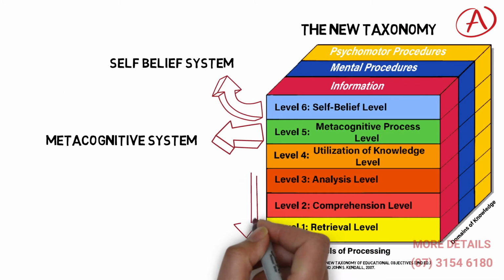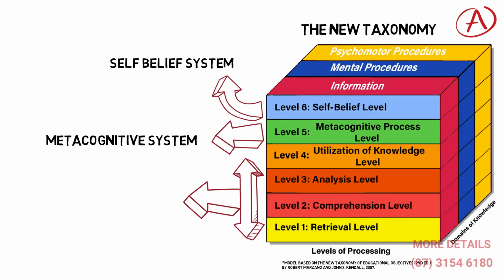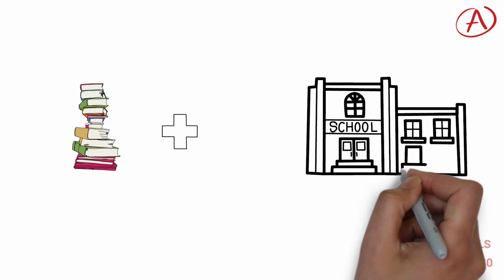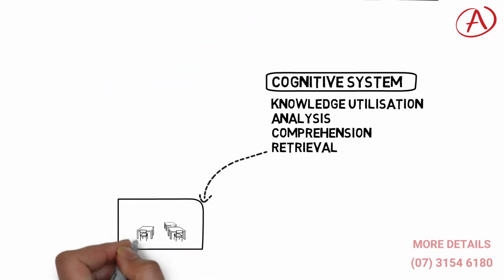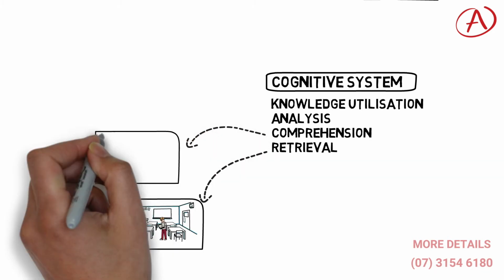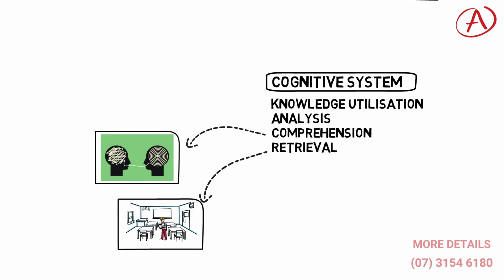Lastly, levels 1 to 4 fall into the third system called the cognitive system. This system is when content and curriculum come into play, and finally where our students think. The 4 levels start at retrieval, the student's ability to sit in class, listen to content, and take the information in. It then progresses to level 3, where the students are required to comprehend that information.